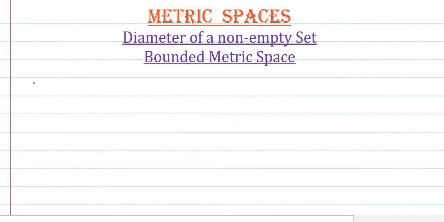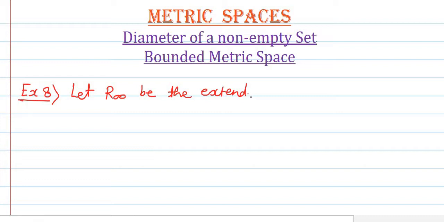Now let us study one example on this bounded metric space, and it is our serial example number 8. Let R infinity be the extended set of real numbers.